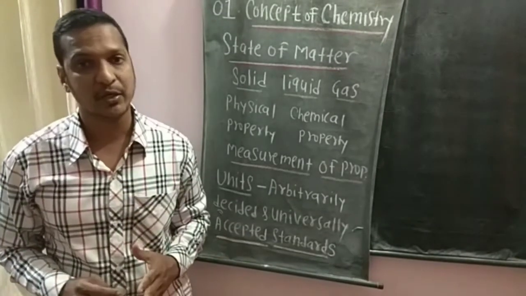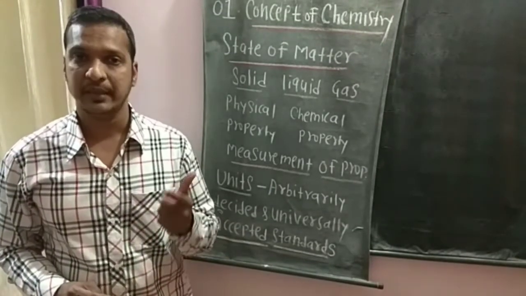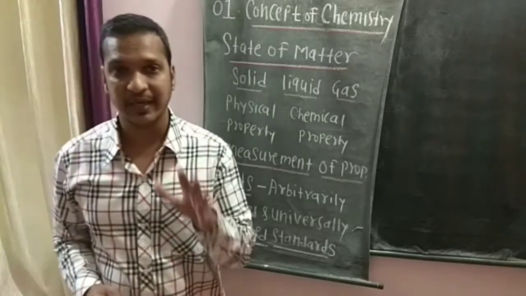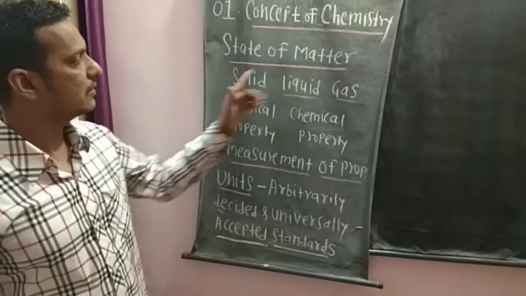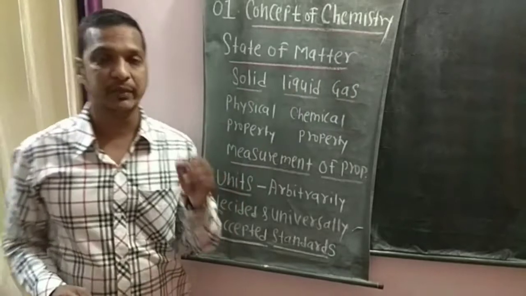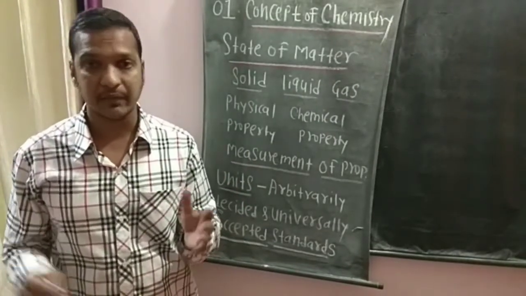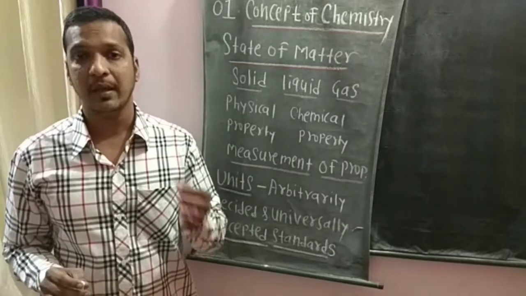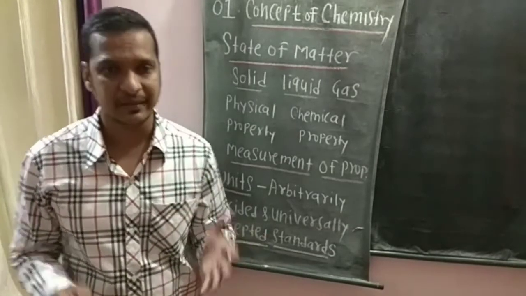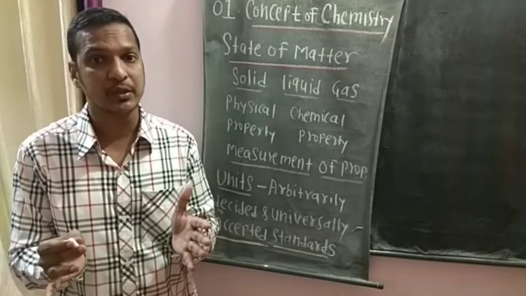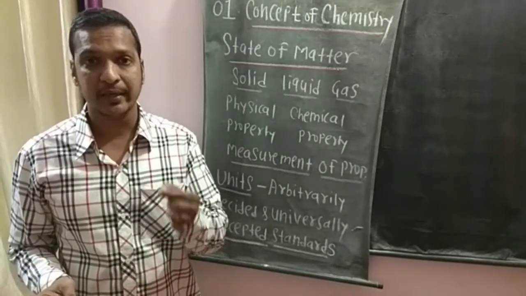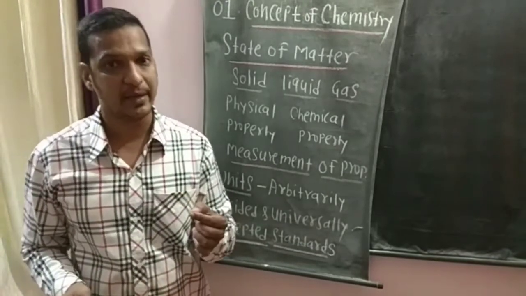In total there are three states of matter: number one solid, liquid, and the last one is gas. We all know that in the case of a solid, the particles are very close to each other. Particle means atoms, molecules, or ions. These particles are very close to each other. That is why a solid has a strong force of attraction.